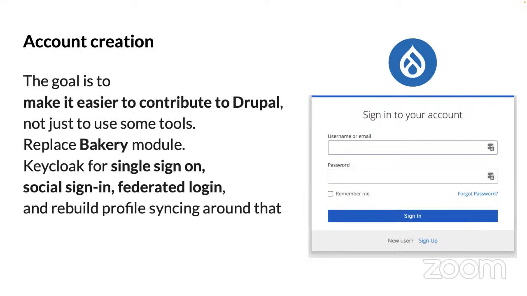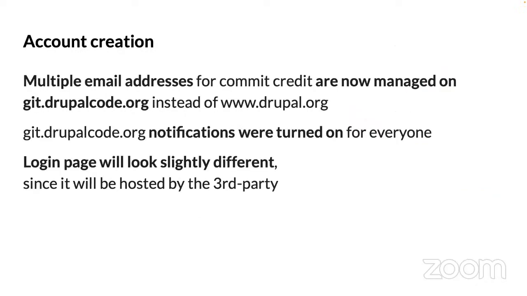So a campsite, like if Midcamp wanted logging into the midcamp.org site with your Drupal.org account, that should be possible in the future. So that causes some other changes.